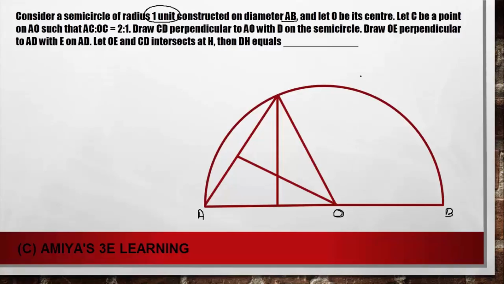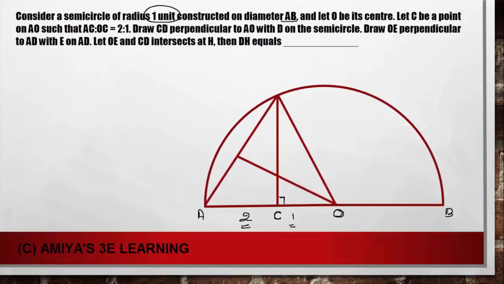I'm just plotting the points. Let C be the point on AO, and the ratio is 2:1. What I am writing is the ratio. We know the radius is 1 unit, but here 2:1 is nothing but the ratio.